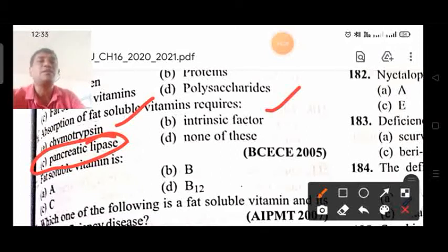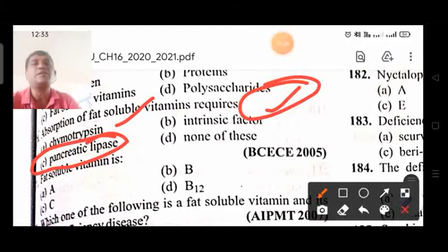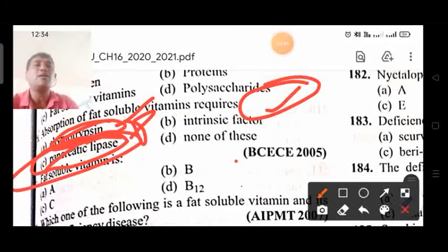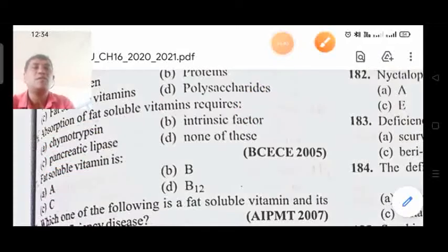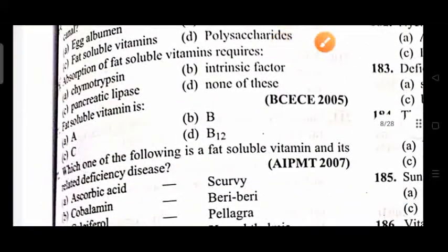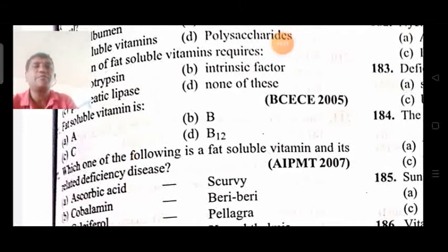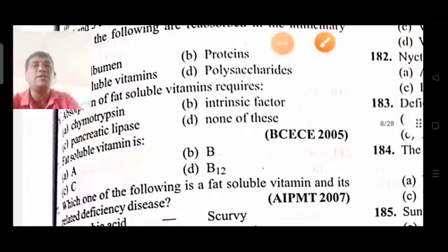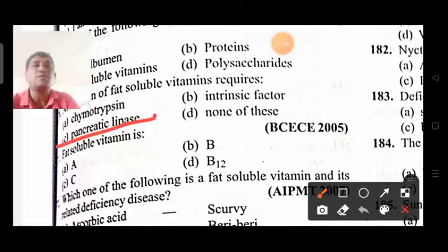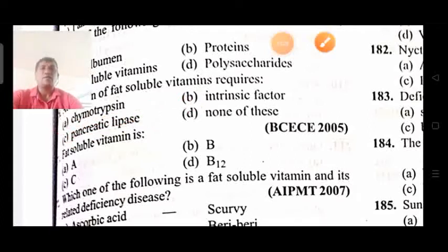Chymotrypsin and Castle's intrinsic factor are responsible for proteins and carbohydrates, and trypsin is meant for protein digestion. So pancreatic lipase, option C only, is the right answer, because pancreatic lipase is a mandatory requirement.